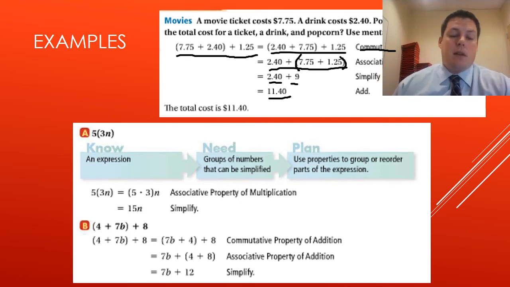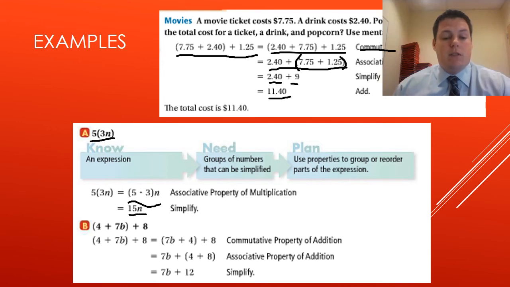Down below is how we might use it in algebra. If we're given the problem 5 times the quantity 3n, it's easier to think of it as 5 times 3 in parentheses times n, because now I can simplify the 5 times 3, which is 15, and just write 15n.